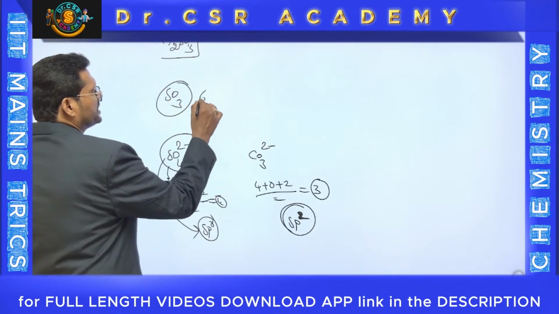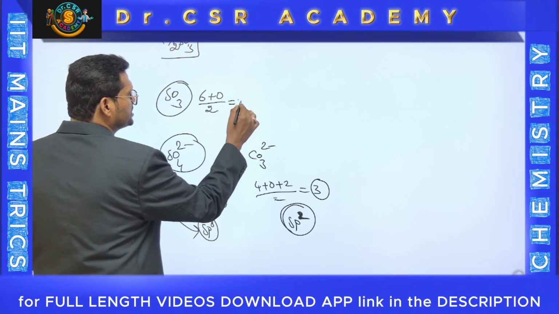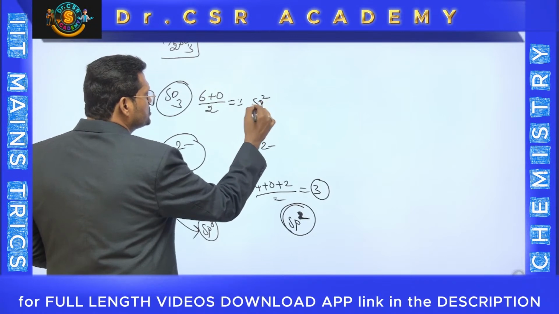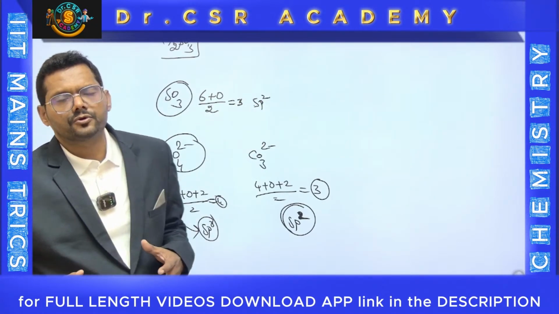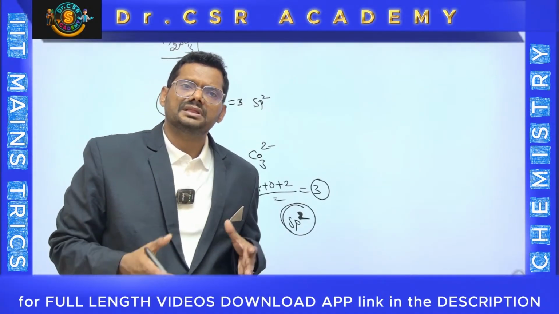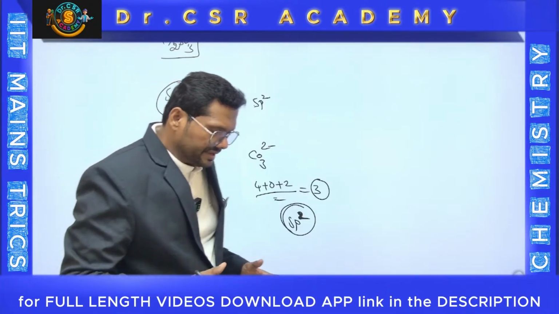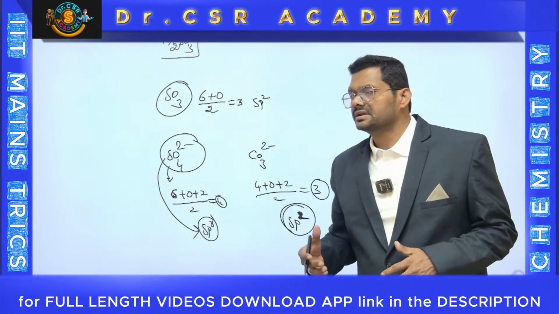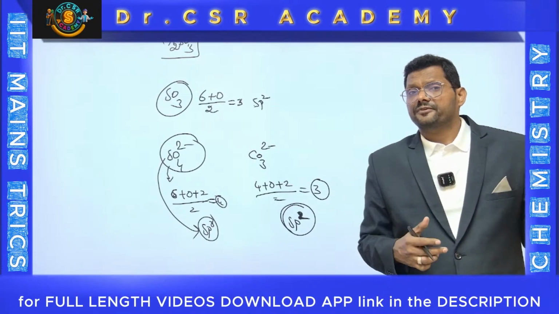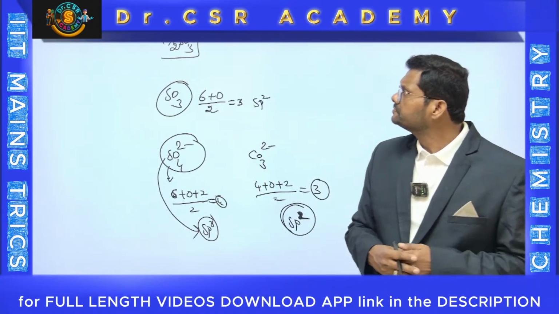SO3, sulfur group number 6, monovalent are 0 and no charge. 6 plus 0 by 2, that is also 3. 3 means sp2. So, for charged molecules and for uncharged molecules, equally you can go through in a perfect way with less time of utilization. Probably, I can say maximum will be 7 to 8 seconds. Within 7 to 8 seconds, you can develop majorly 5 important characteristics, including for charged molecules also.